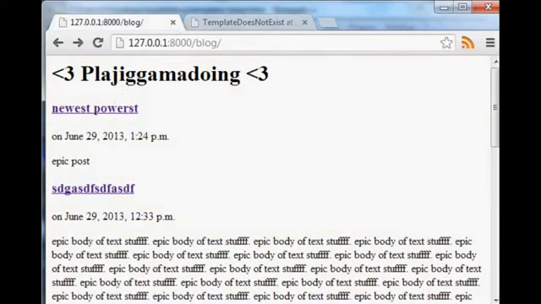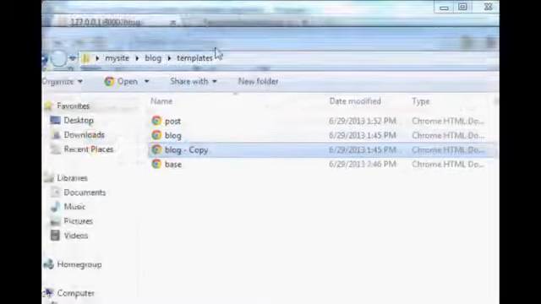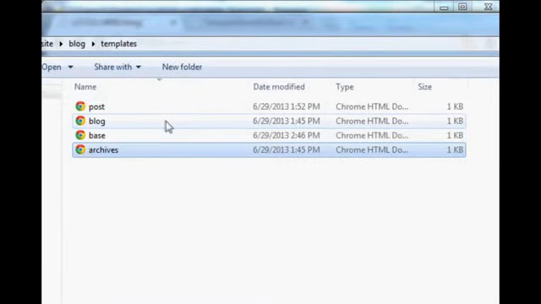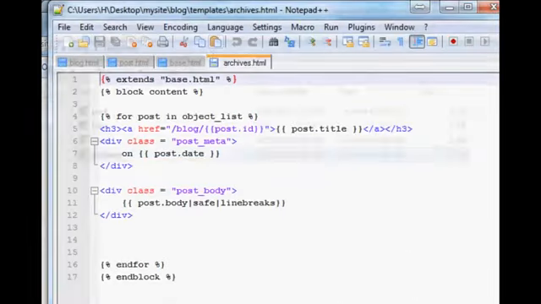So what we need to do is actually make the template for the archives. And it's going to be a lot like our blog template. So we're going to just copy the blog template. I literally just copy it and I'm going to rename it archives. And then we'll edit with Notepad.